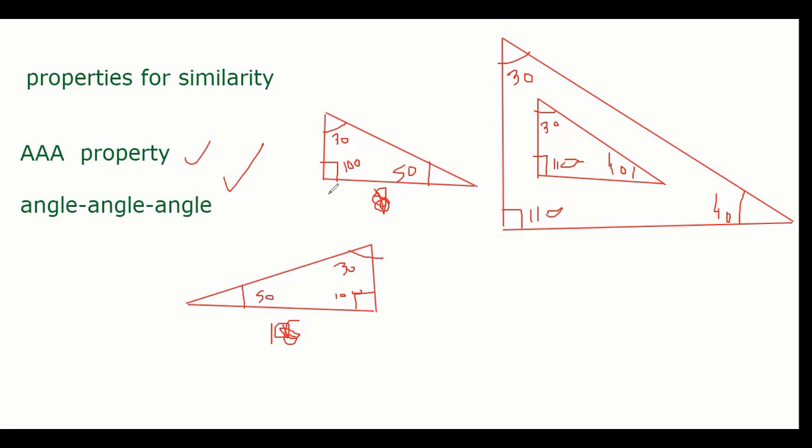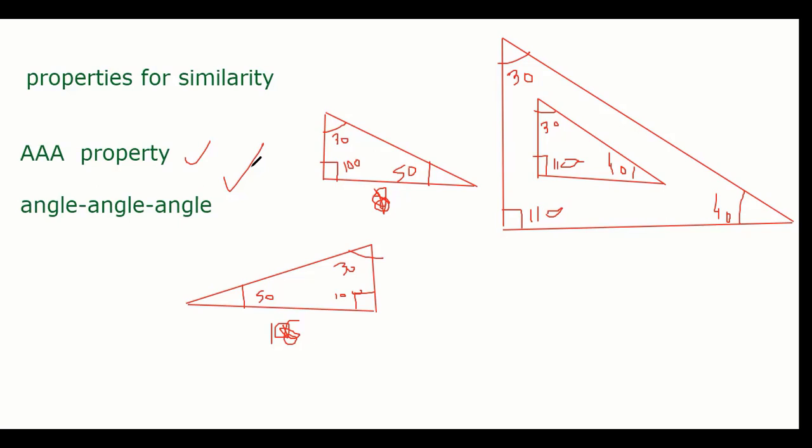But even if three angles are equal, they are not congruent. Look, here is an example: all three angles are equal, but they are not congruent. The size can be different. Make a small triangle, keep enlarging it, and the angles can stay the same, right? Is everyone clear? That is the very, very important property of congruency and similarity. Clear, everyone?